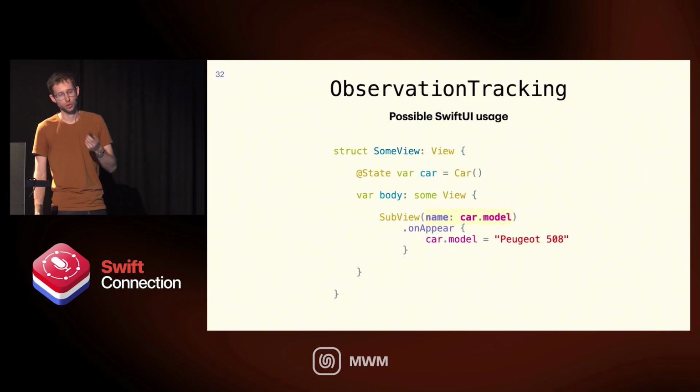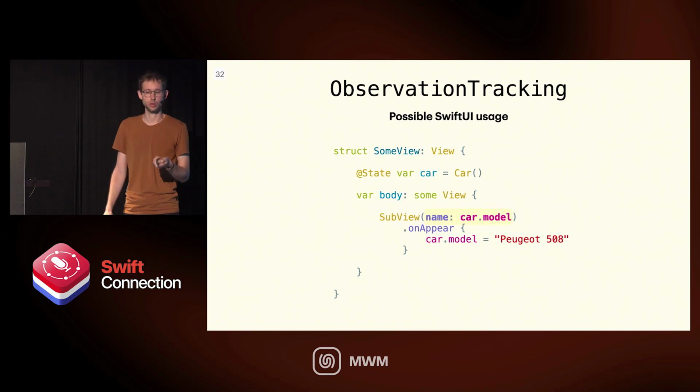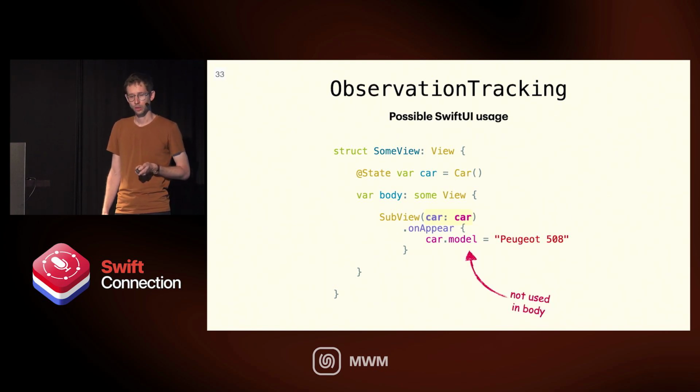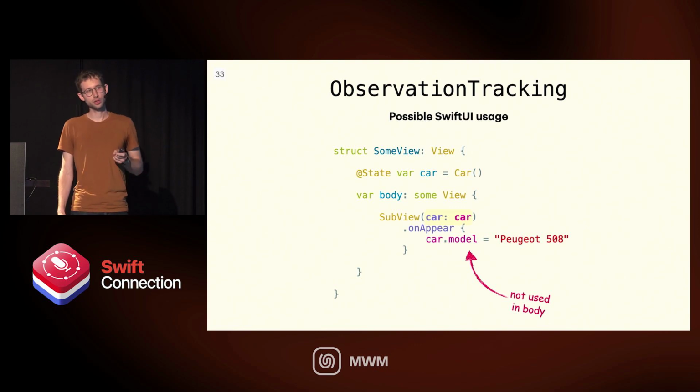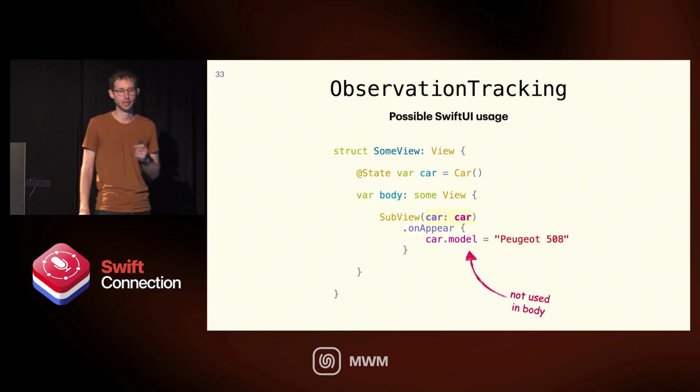So for example, we have some view, we have this car.model, and we use that model inside the body of that view. And then later we change the model to Peugeot F08, or however you pronounce it. The interesting thing here is that if we pass the car itself to the subview, we did not access any property of the car in this view.